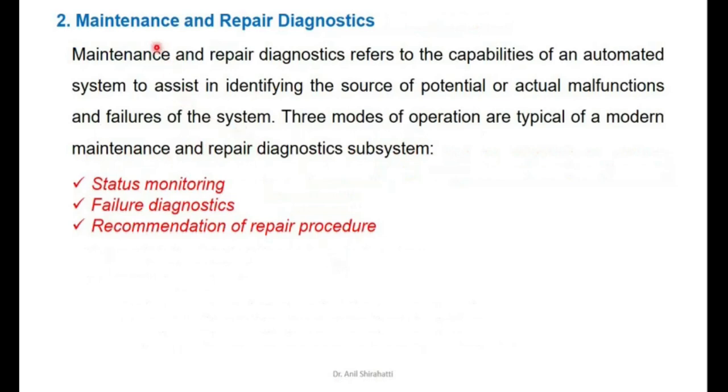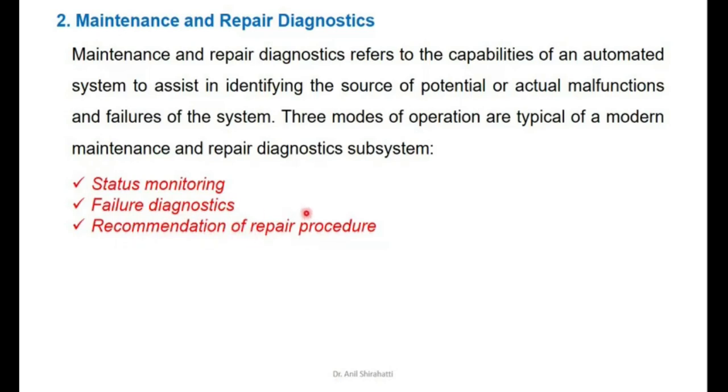Next is the maintenance and repair diagnosis. Maintenance and repair diagnosis refers to the capability of an automated system to assist in identifying the source of potential or actual malfunctioning and failure of the system. There are three modes typically used for maintenance and repair diagnosis, that is status monitoring, failure diagnosis, and recommendation of repair procedure.